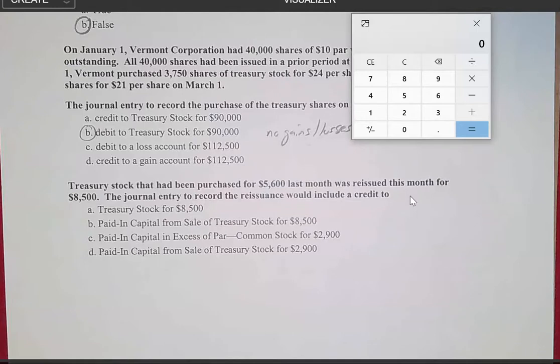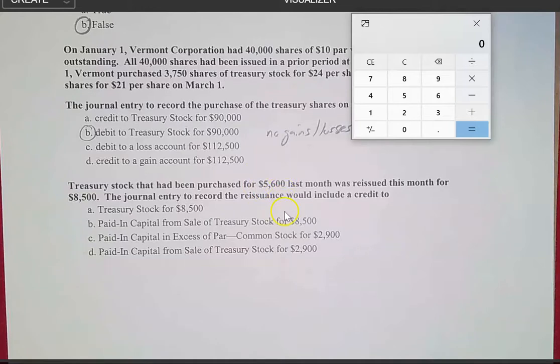We've got a lot going on here, so let's make sure we understand what's happening. We had a transaction for this $5,600 that was similar to the transaction up here. We debited treasury stock with this transaction for $5,600.